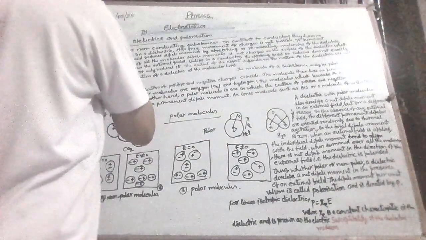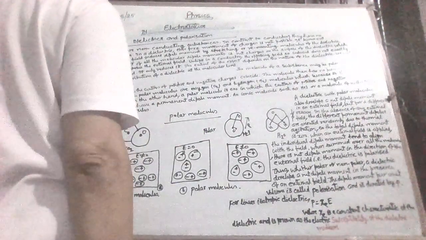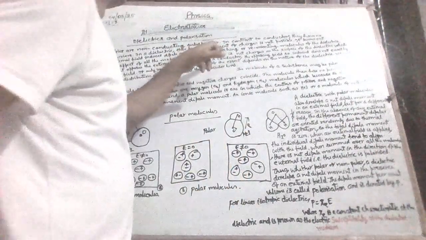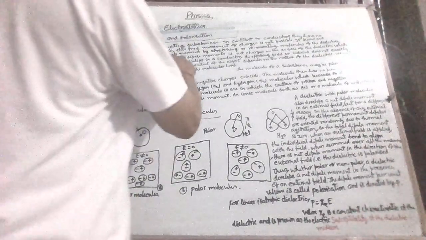It turns out that the external field induces a dipole moment by stretching or reorienting the molecules of the dielectric. The collective effect of all the molecular dipole moments is net charges on the surface of the dielectric, which produce a field that opposes the external field.